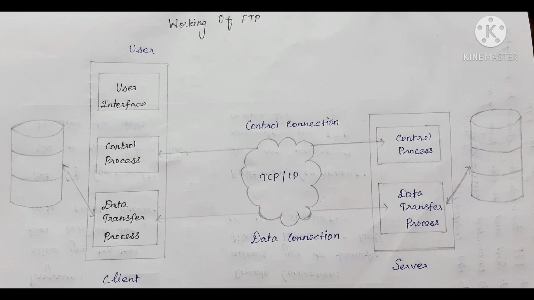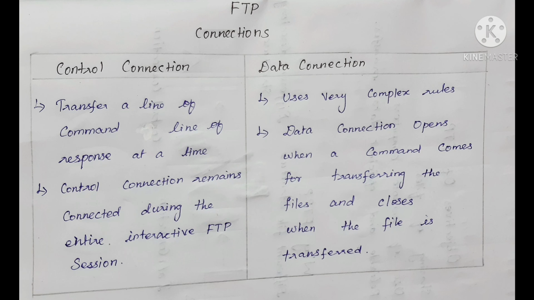Transferring files from a client computer to a server computer is called uploading, and transferring from a server to a client is called downloading. Next point is, what are FTP connections? There are two types of connections in FTP. First is the control connection. The control connection uses very simple rules for communication. We can transfer a line of command or a line of response at a time. The control connection is made between the control processes. The control connection remains connected during the entire interactive FTP session.